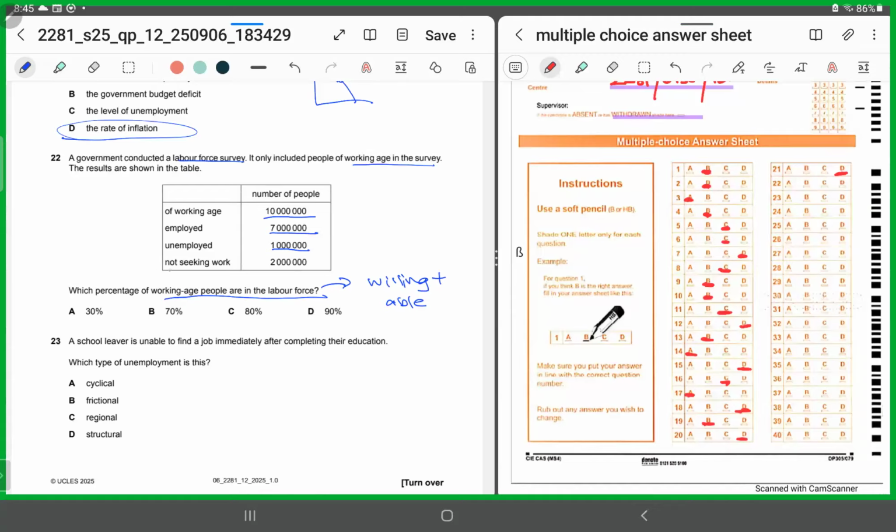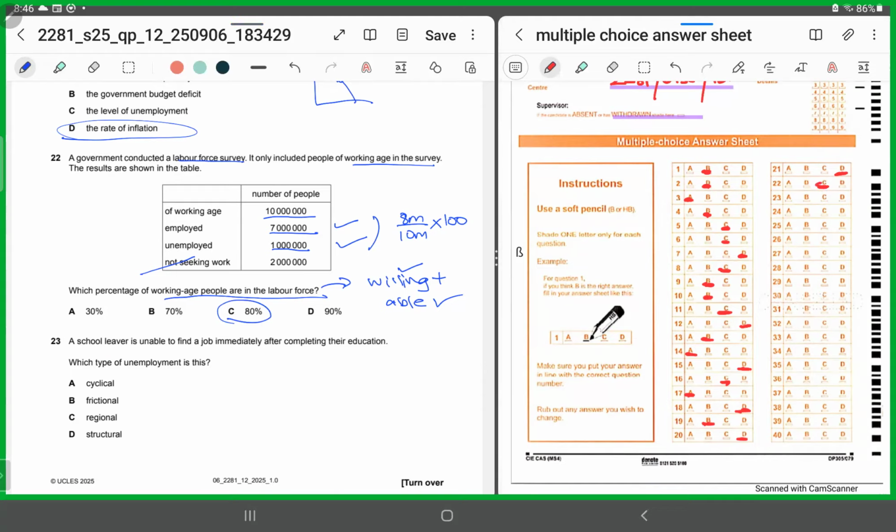So we will not consider not seeking work because by definition we include in the labor force those people who are willing and able to work. So those who are already working are 7 million, and unemployed means that yes, they are willing and able to work but for the time being they are unemployed due to any reason. So we'll add 7 million and 1 million. This will give us 8 million. So 8 million over 10 into 100, that's 80%. So for 22, we'll shade in C.